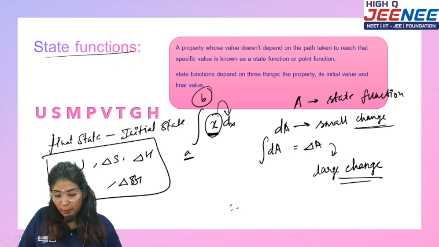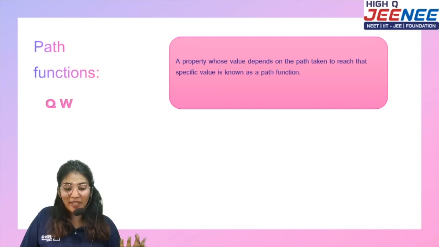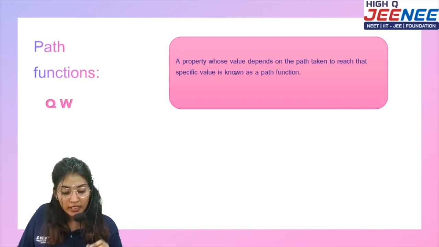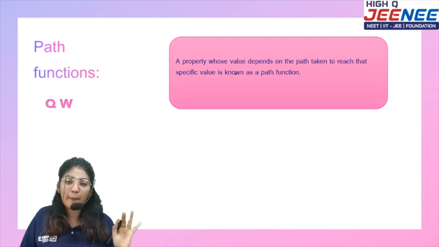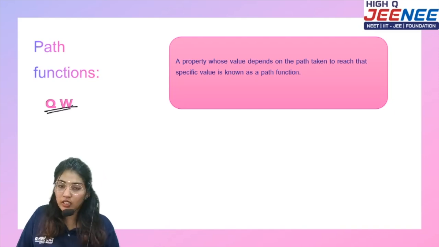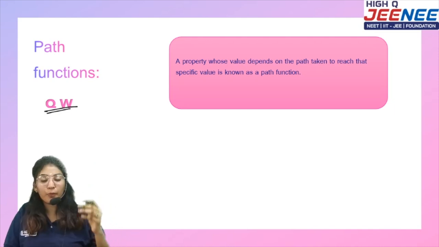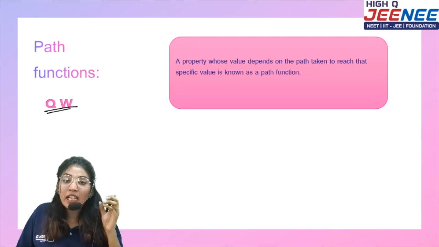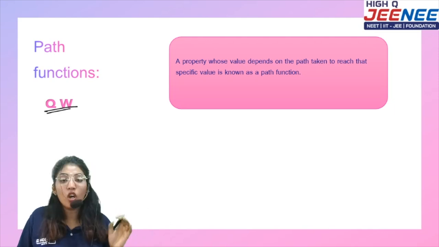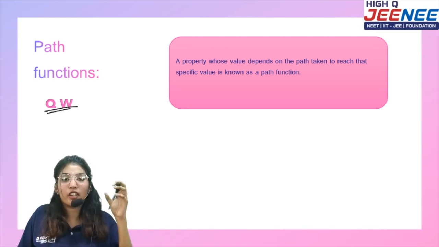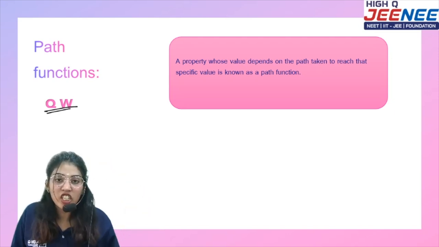Let's talk about the path function as well. From this you might know what path functions are. The properties that depend on the path it takes, rather than the initial and final states, are called path functions. For path functions there are only two things: Q stands for heat and W for work. These depend on the path it takes. Whichever way the process has gone, the properties that depend on it are called path functions. Examples would be heat and work.